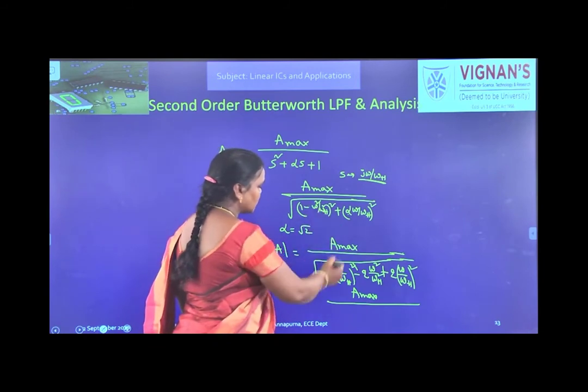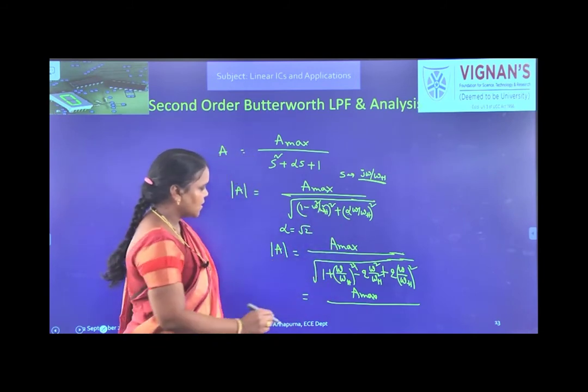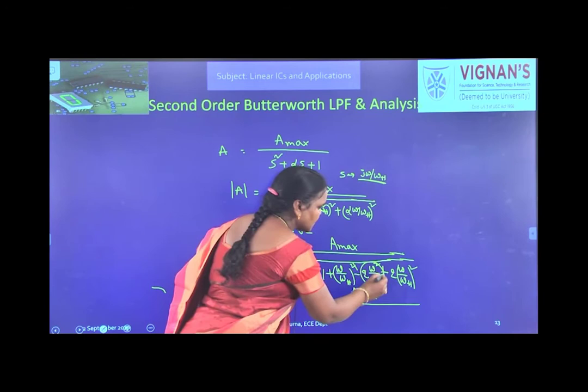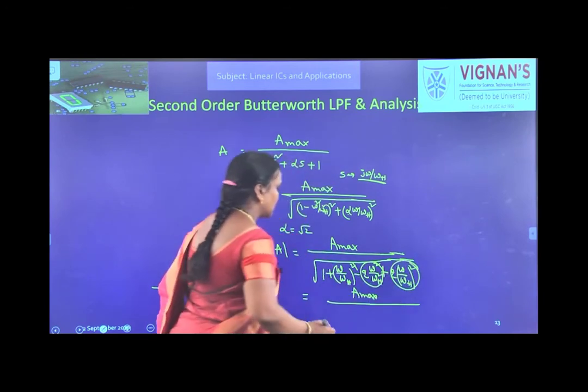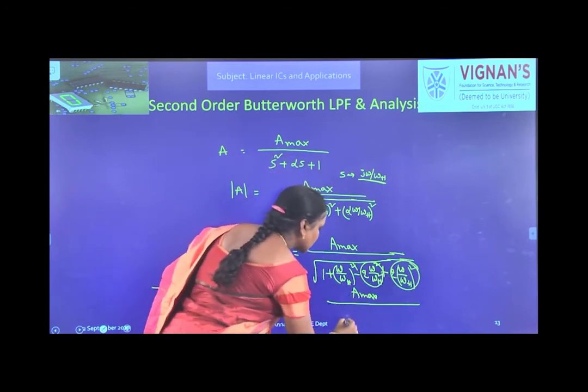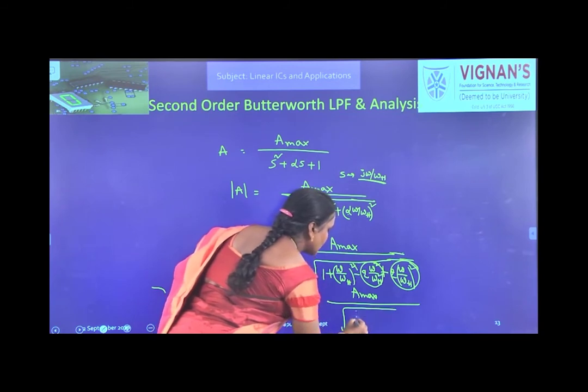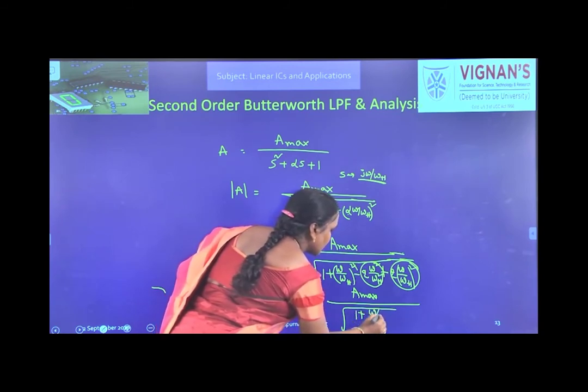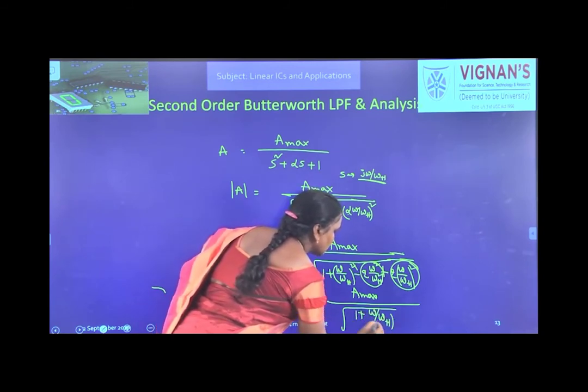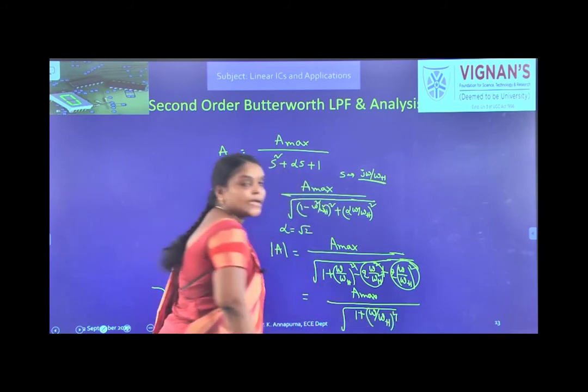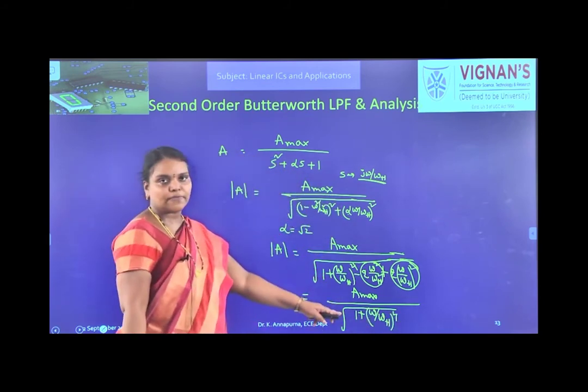So (A minus B) whole square means like this, then this term and this term cancel, and A max by square root of 1 plus (omega by omega h) whole to the power of 4. It is second order, so you got 4.